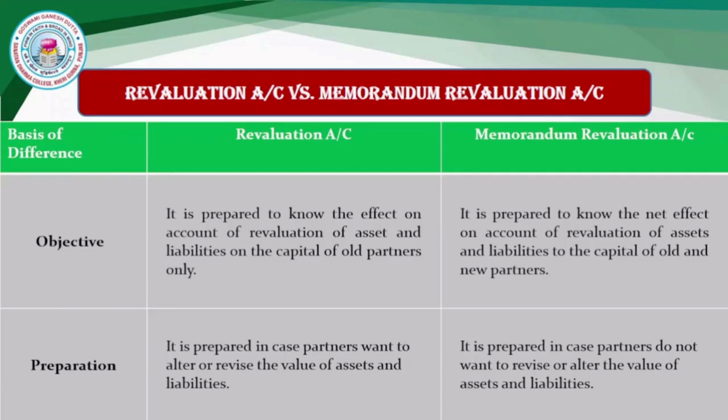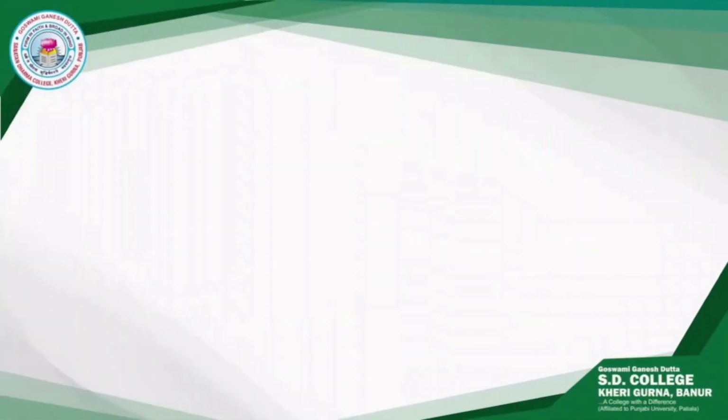The second difference is that revaluation account is prepared when the partners intend to show the revised values of assets and liabilities in the books of accounts, whereas memorandum revaluation account is prepared when partners do not want to show the altered values of assets and liabilities in the books of accounts.